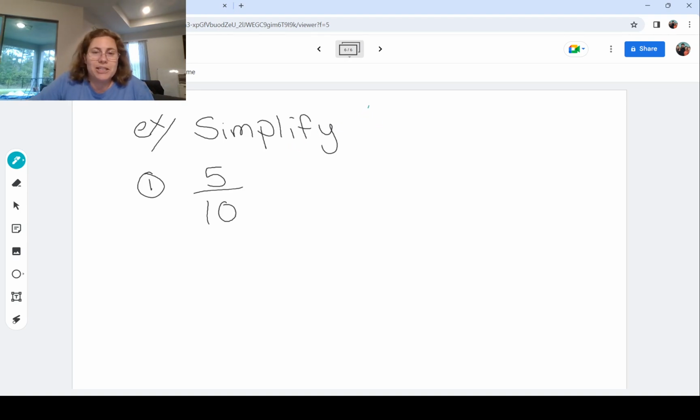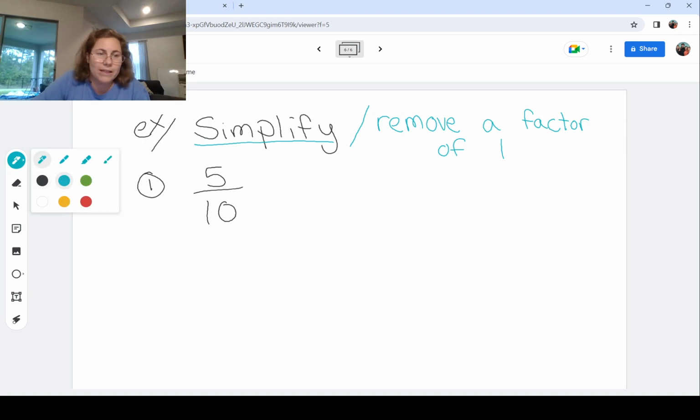A better direction here, what simplify really means, is we want to remove a factor of 1. And not just any factor. We want to remove the largest factor of 1 in this problem. So, a lot of you probably feel comfortable with 5 divided by 10, thinking about that as a smaller fraction. I'm going to go really slow here to the point where you might be yelling and going, let me speed up this video or find another one. That's fine, that's fine. We are going to look at the factors of 5.